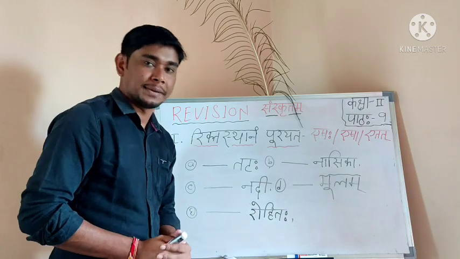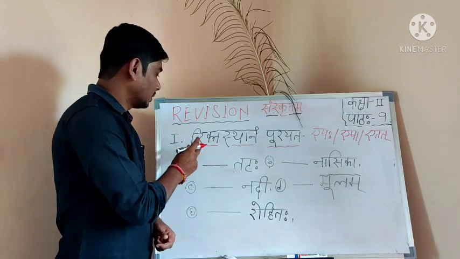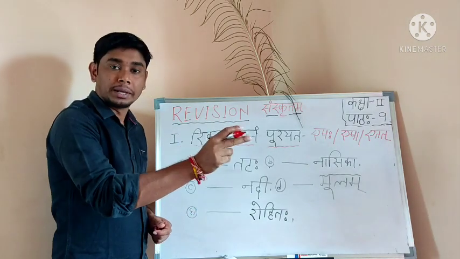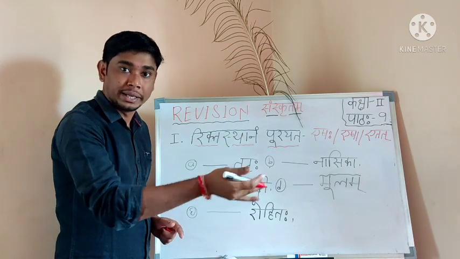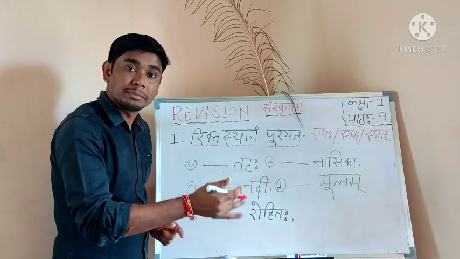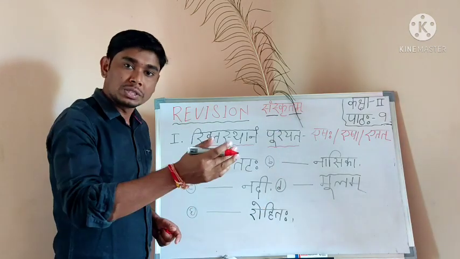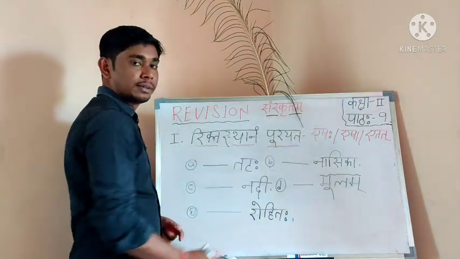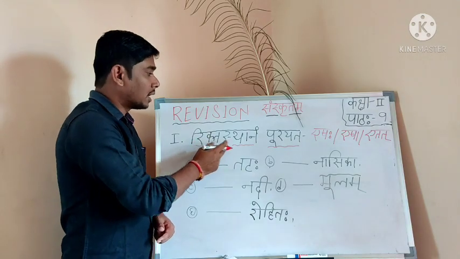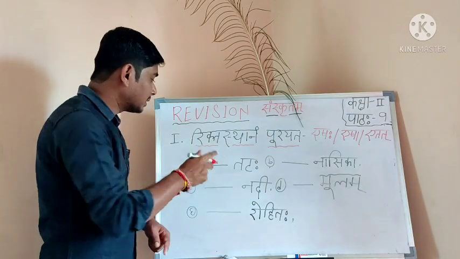First, you have to read the question properly and try to understand the meaning. English is also there in your question paper. Now, Rikta Sthanam Purayata. You have to read the question.